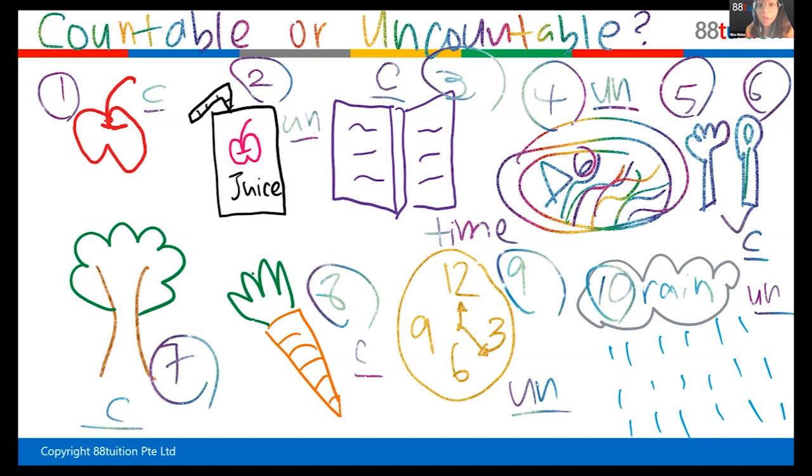But for countable nouns, there is always a plural form. Apple becomes apples. Book becomes books. Fork becomes forks. Spoon becomes spoons. Tree becomes trees. Carrot becomes carrots. So there's a plural form to the countable nouns, but there is no plural form to uncountable nouns. That's how you know, okay? It's a trick so that you know whether it's countable or uncountable. Very good in guessing which ones are countable here and uncountable. Give yourself 2 points, write it down.